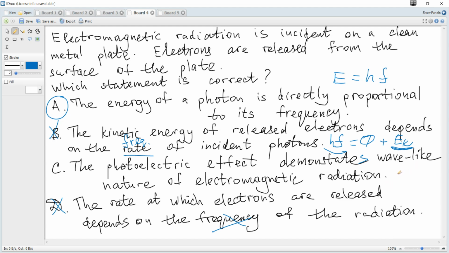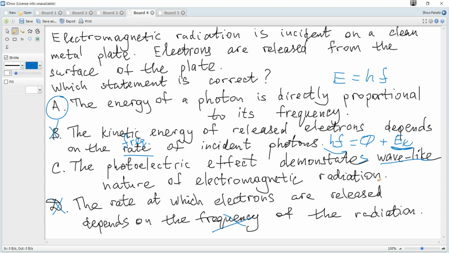Is not true, because if it were true, and if we would consider incident radiation like a wave, it would be possible for an electron to be released for any frequency. Why?